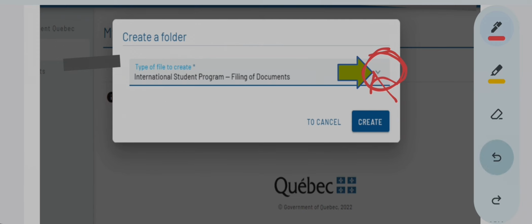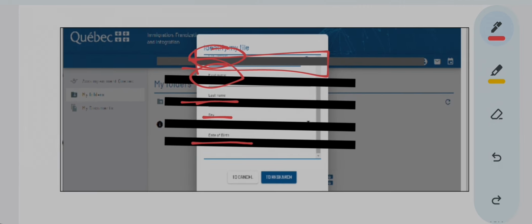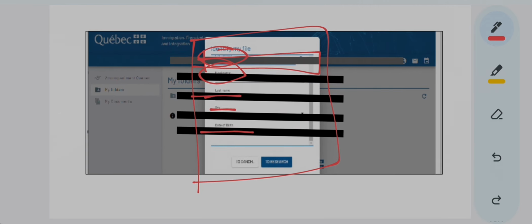As soon as you select this option, you press on create. As soon as you press create, what will happen? This page will open up. Here your first name will be written, your last name, the temporary selection of studies, your sex, and date of birth. All that information will appear. This kind of page will open up.